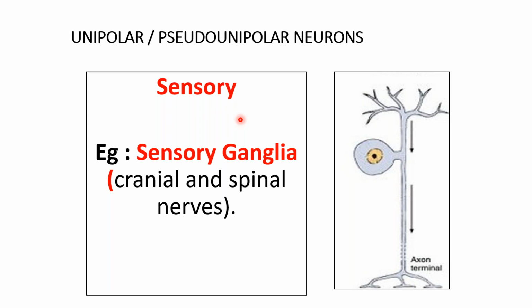Ganglia are nothing but collections of neurons which are present outside the central nervous system. So we have the sensory ganglion on the cranial nerves, which you have already done, and the spinal nerves.